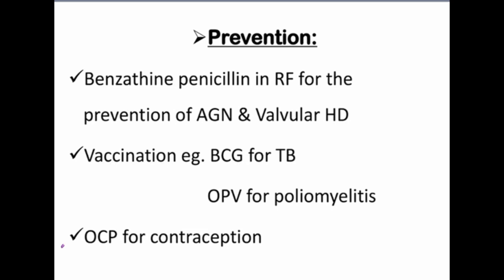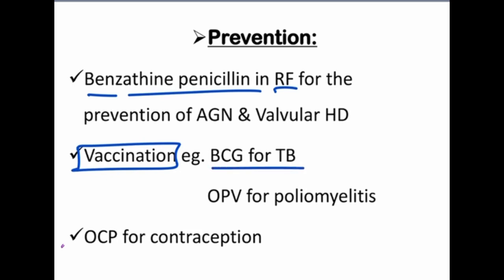Prevention is better than cure. Right. So prevention, if we prevent the disease, it will be more good. Prevention examples: benzathine penicillin is used in RF, and vaccination. Very important. Vaccination, like we use in our daily things, corona, then BCG for what? Tuberculosis. And OPV for poliomyelitis. These are the two examples.